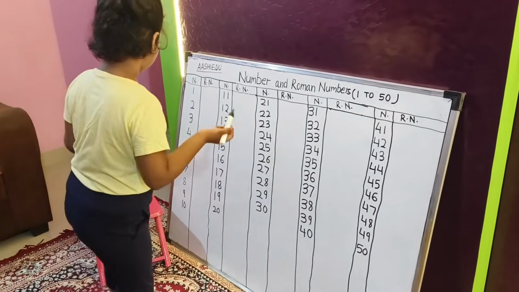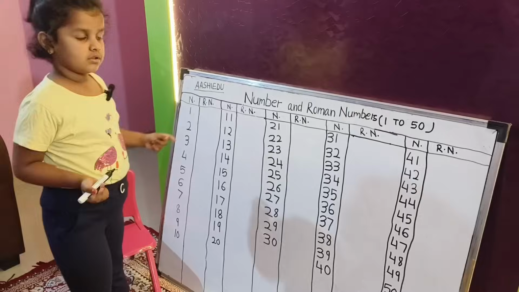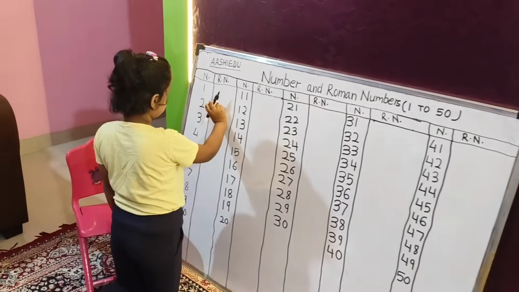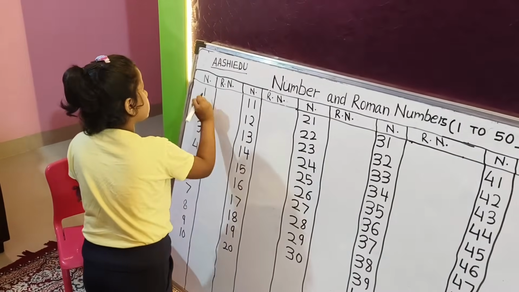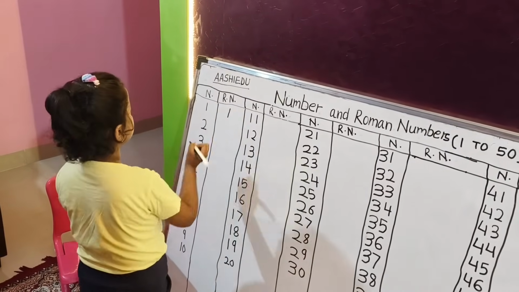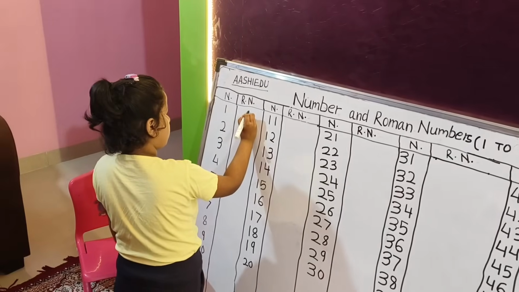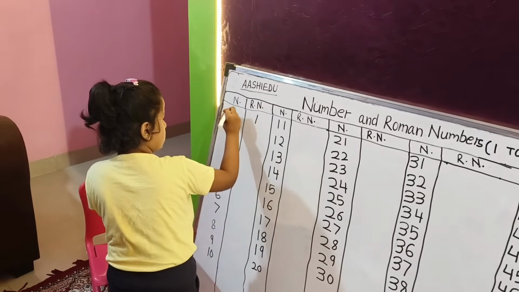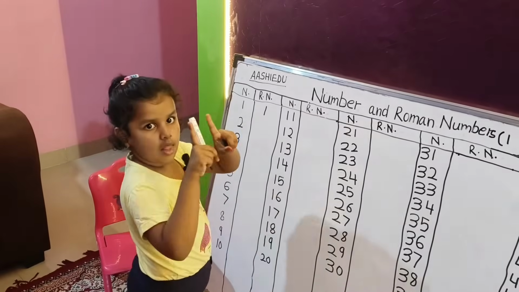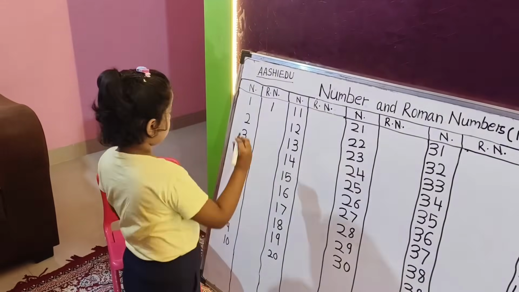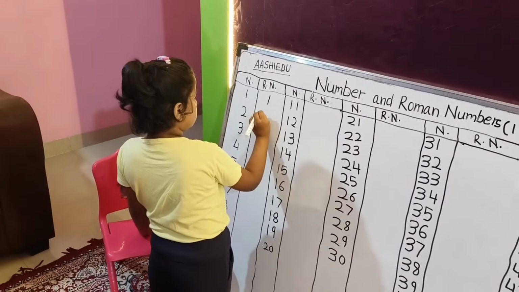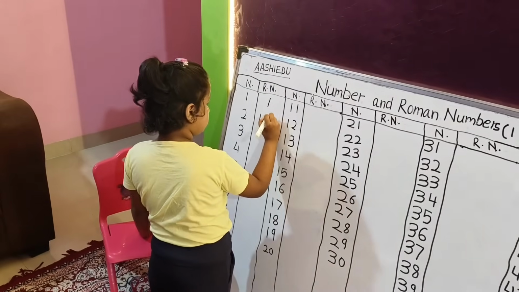So let's write first this. We need to do the first one. This is the same, so here you will do the same one. You need to write I, and here we need to do two lines. Roman number 2, just like this. So this will become line 2.